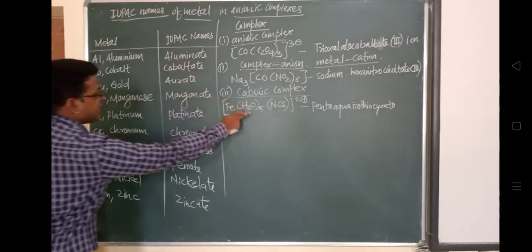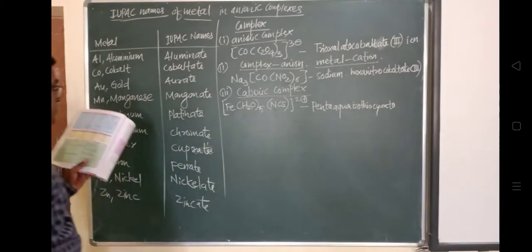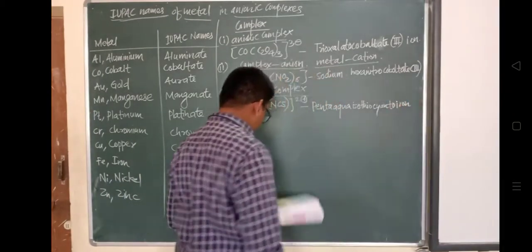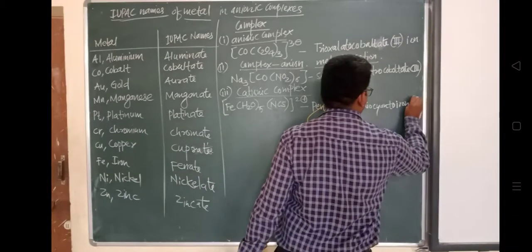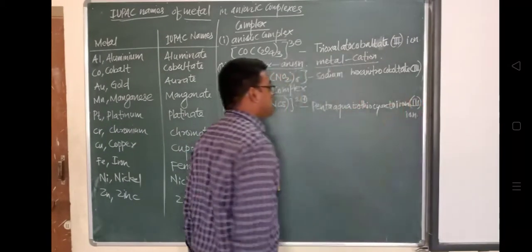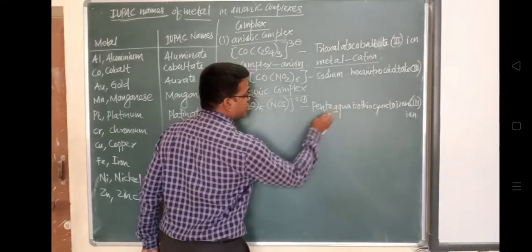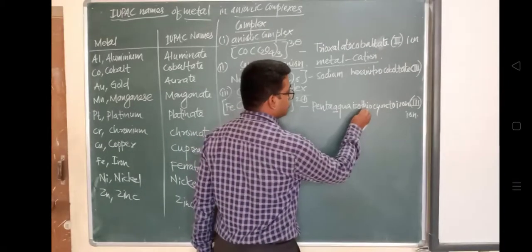Next, compound containing complex cation and anion. Right now the complex is a cation. The charge over this complex is cation, and complex cation and the anion. Actually here we need metal and anion.